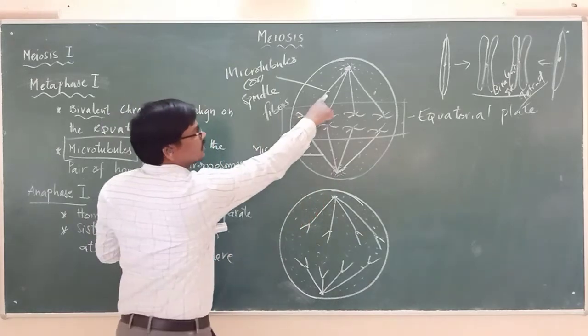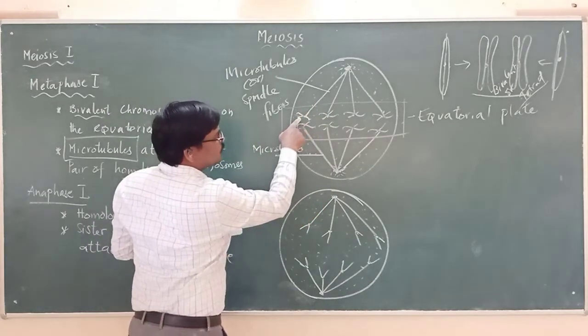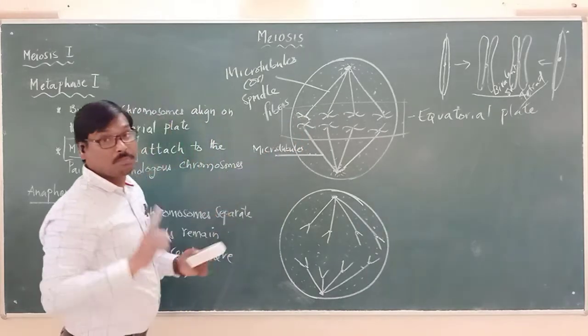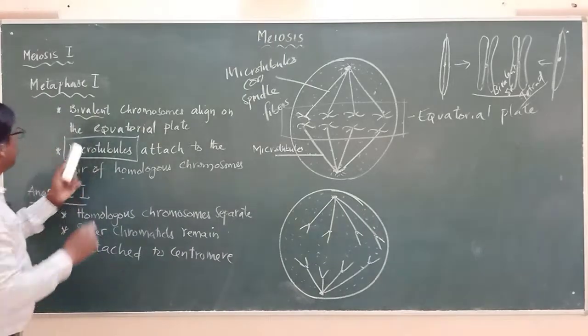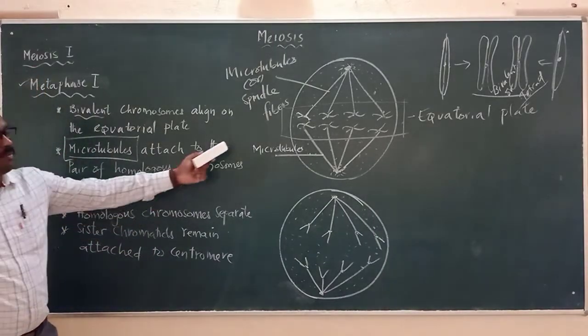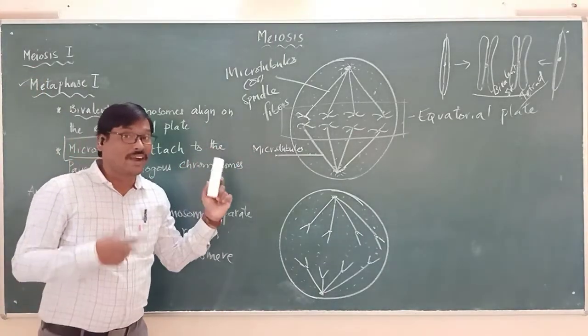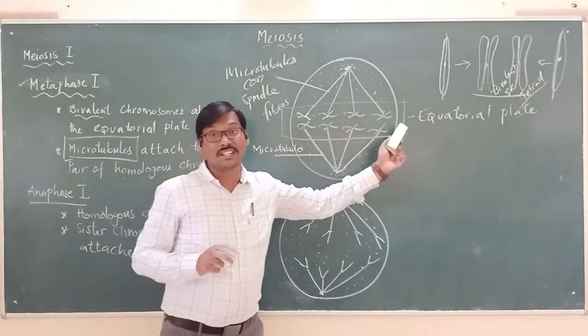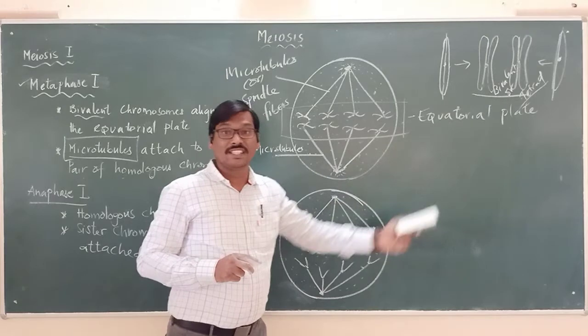Remember that. This microtubule is coming and attaching to this only, which is having two chromatids. That's the key point we have to remember. So that is about the metaphase. How to identify that the chromosomes are in metaphase stage? They will be at the center of the cell, which we call the equatorial plate.